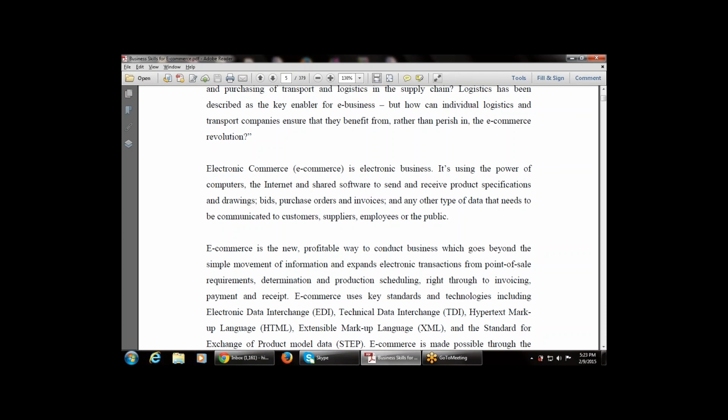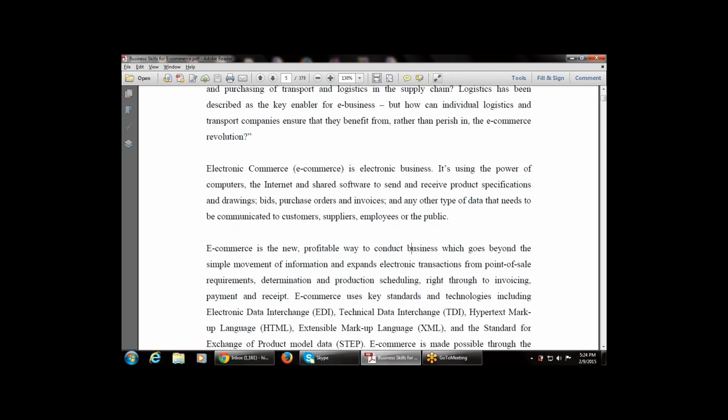E-commerce uses key standards and technology including EDI. E-commerce also includes various techniques and standards that are available, including EDI, that is electronic data interchange, then TDI, technical data interchange. So these are the various techniques that are used with e-commerce. One is EDI, the electronic data interchange. One is TDI, that is technical data interchange. One is HTML, that is your hypertext markup language.